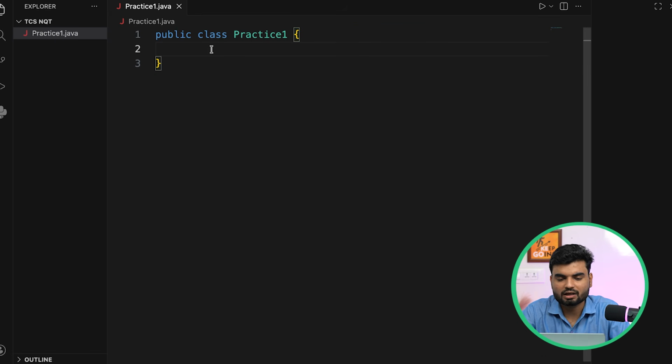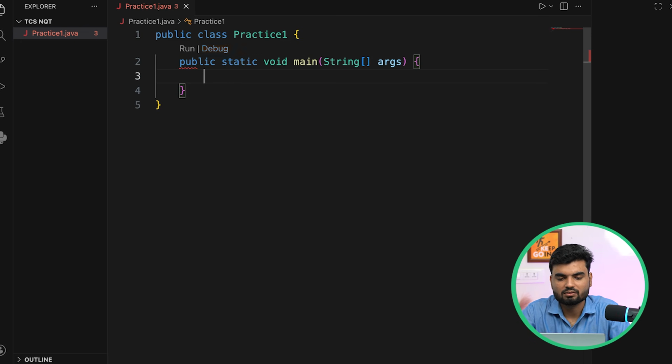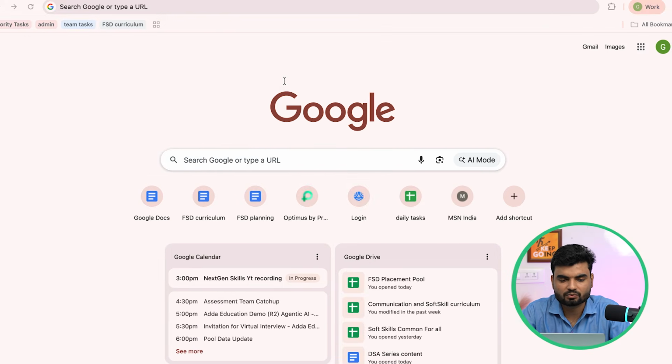Cool. So here I'll write public static void main. So get this template. This is a basic Java template. What will I do here? The problem statement was to find.